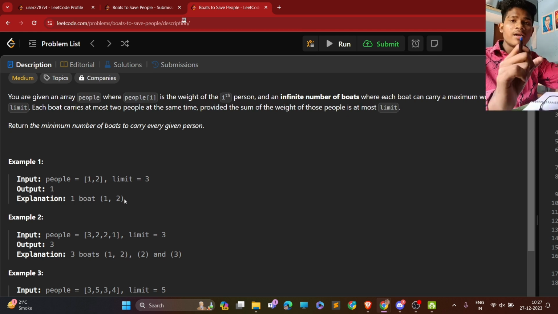As I said, if we take an example where the limit is 10, then the weight of a person should not be greater than 10. And the second condition is that we will make pairs of only two, that's it.